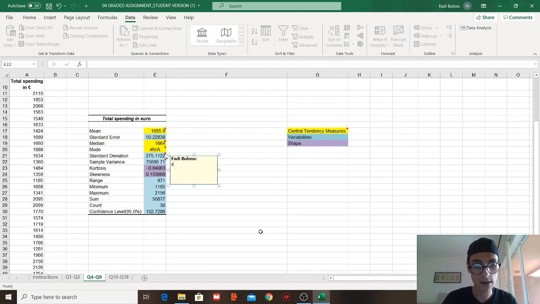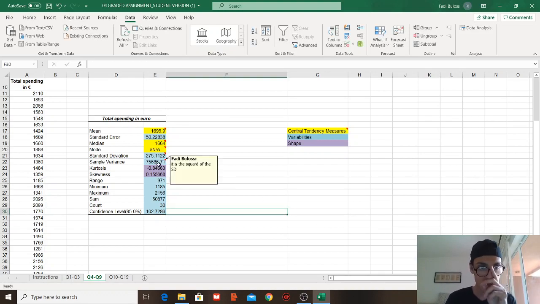Okay, standard. It is the square of the standard deviation, and it is highly... Oh, that's enough. I think I have elaborated enough. Okay, so sample variance, as I mentioned.